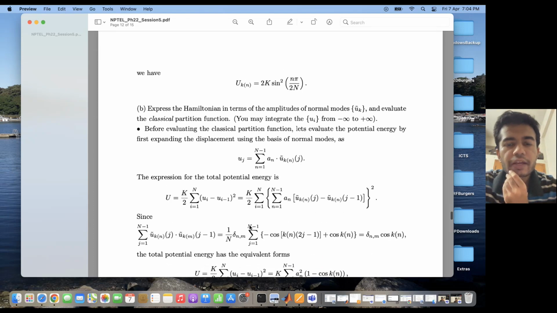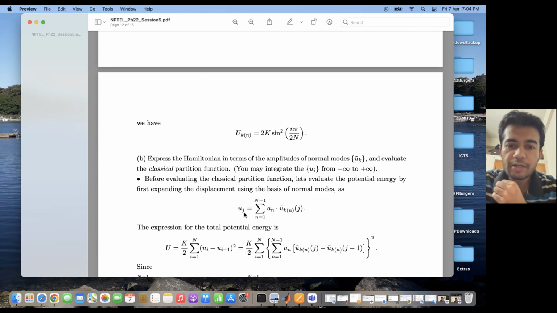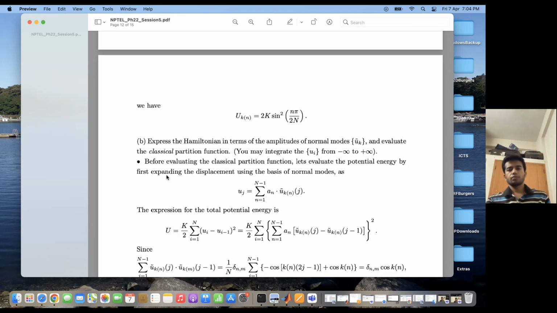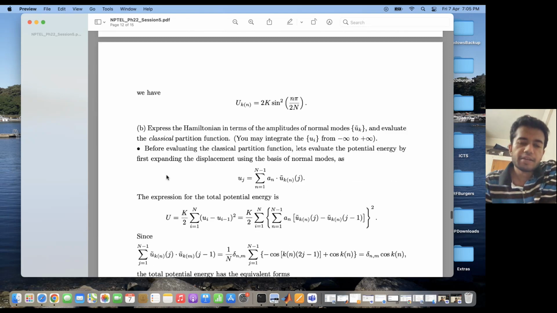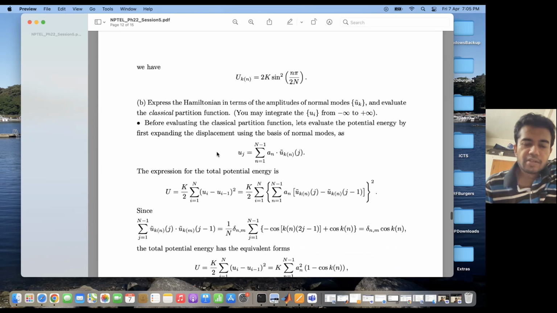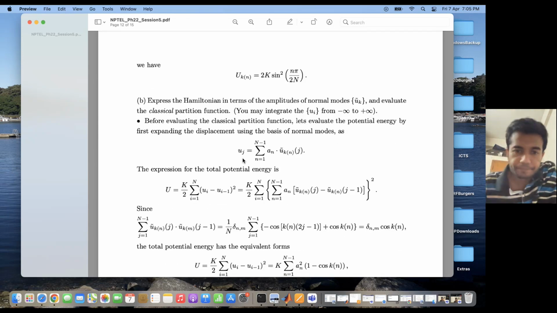So now I can write the displacement of the jth particle in terms of the basis of normal modes. So express the Hamiltonian in terms of the amplitudes of the normal modes and evaluate the classical partition function. In order to first express the Hamiltonian, we need to evaluate the potential energy first. The kinetic energy part does not matter because that is independent of the coordinates itself. So p i square stays only p i square. So we are concerned with the potential part, which consisted of the coupled quantities, right?